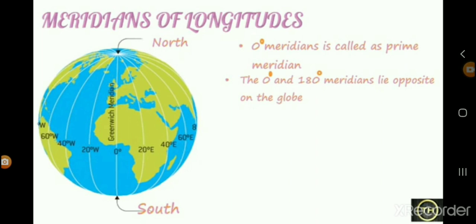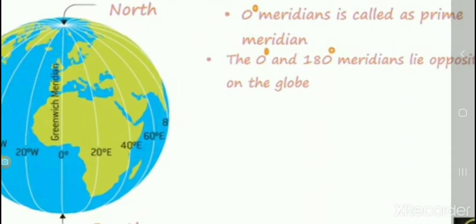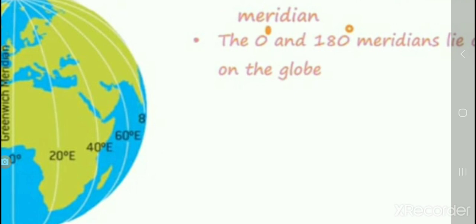Now we are going to learn how to write the meridians in the eastern part as well as in the western hemisphere. How do we write the meridians in the eastern part? For example, after 0 degree, it is given as 20 degree east. It is important to mention which hemisphere it is in, so we mention 20 degree east, and so on.